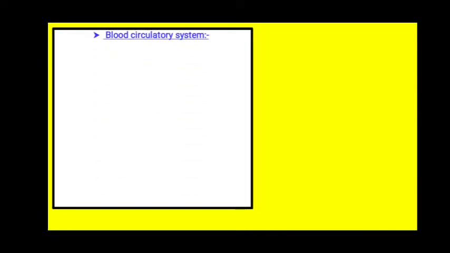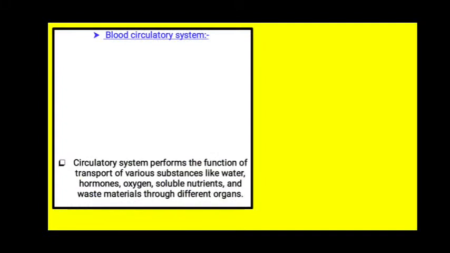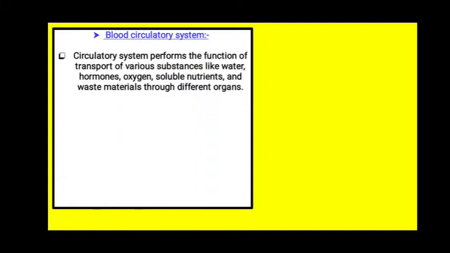The next system that we had studied was the blood circulatory system. Now, what is the blood circulatory system? This system performs the function of transport of different substances like water, hormones, oxygen through different organs. So, transportation of all these substances takes place with the help of the circulatory system.